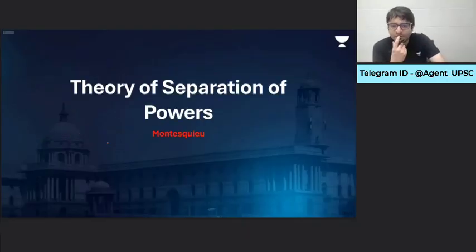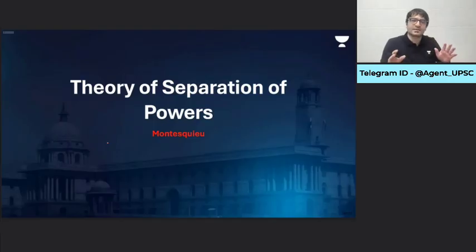Then we will discuss the theory of separation of powers. Those of you who understood whatever we discussed till now, raise your hands. But please raise your hands. It's not like in a class where I'm asking students to raise their hands. There are 10 who raise their hands, there are 20 who don't, and there are others who say it simply doesn't matter. Please raise your hands if you have understood. Keep on raising your hands.